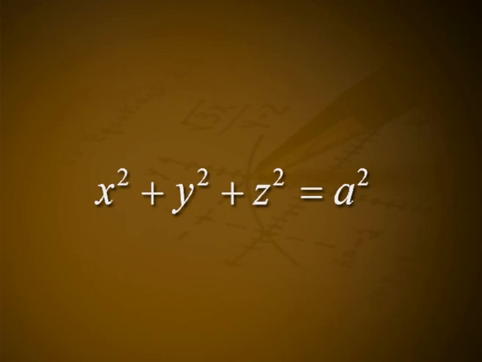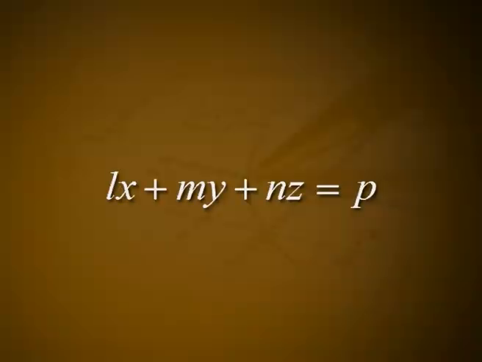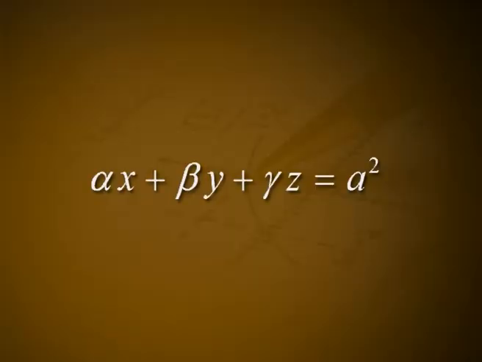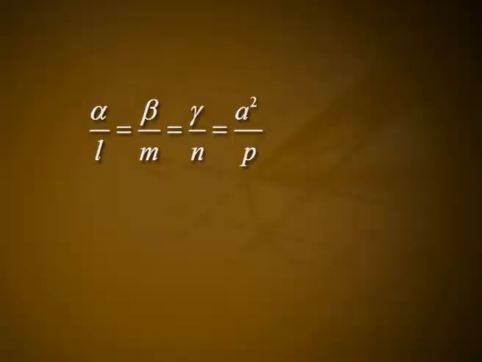Pole of a plane. To find the pole of a plane Lx plus my plus nz is equal to p with respect to the sphere x square plus y square plus z square is equal to a square. Let alpha, beta, gamma be the pole of the plane; then the plane Lx plus my plus nz is equal to p should be identical with alpha x plus beta y plus gamma z is equal to a square. Comparing the above equations, we have alpha by L is equal to beta by m is equal to gamma by n is equal to a square by p.